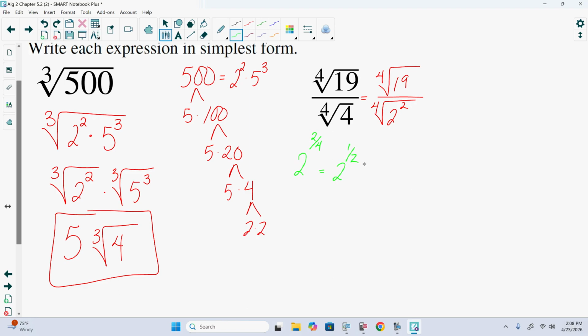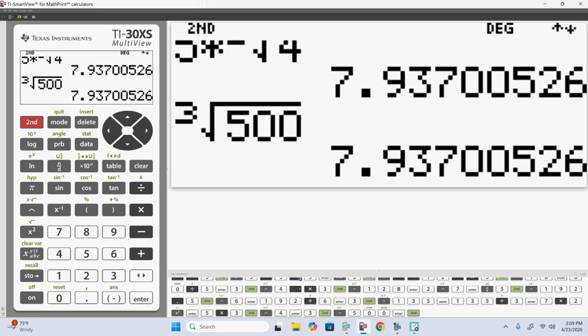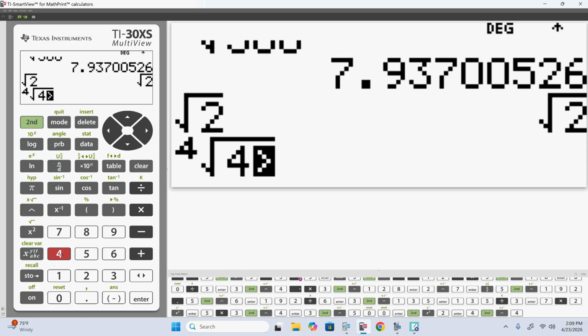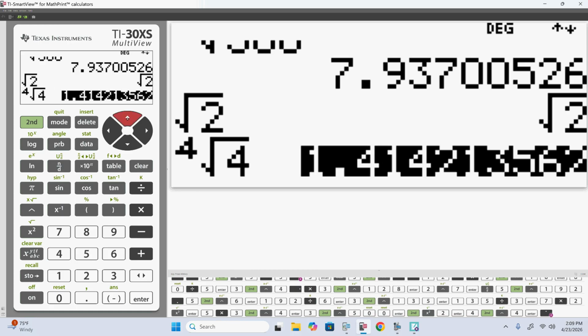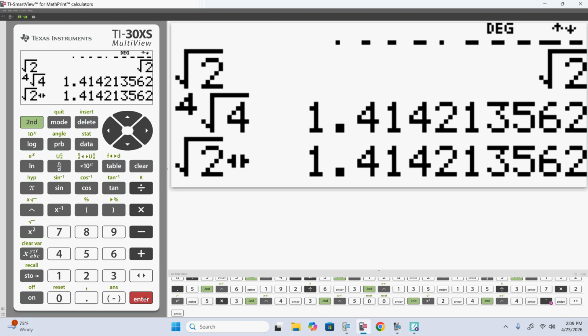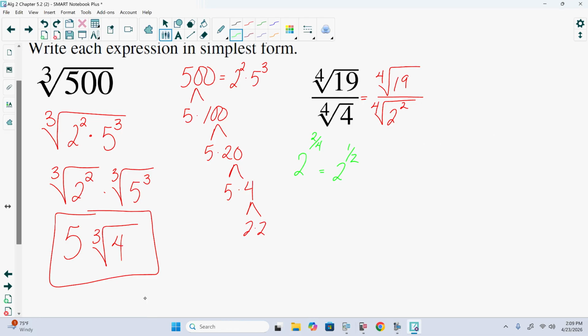So what that's telling me is that the square root of 2 and the 4th root of 4 should have the exact same value, and they do. However, it does not help us here. Because if we did this,